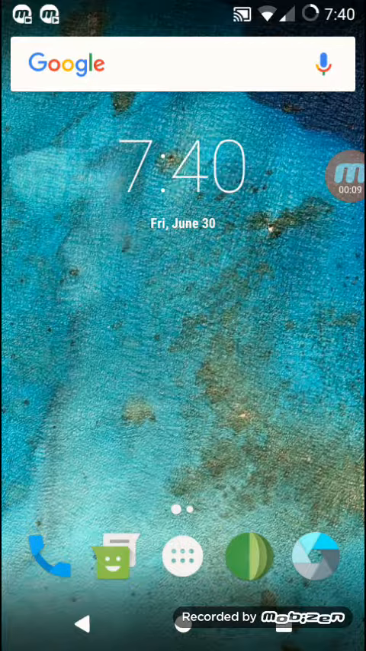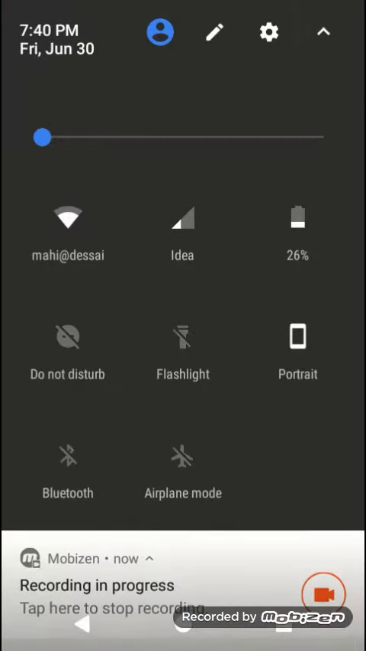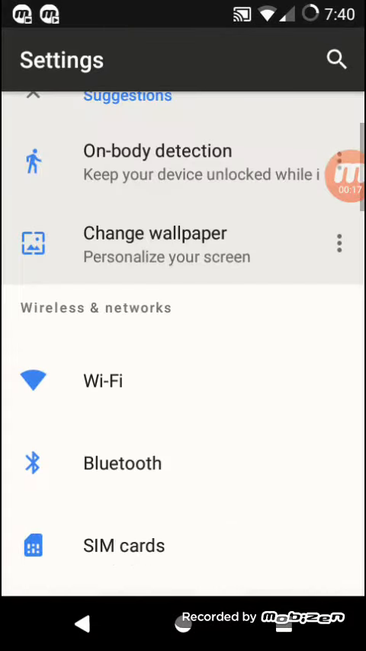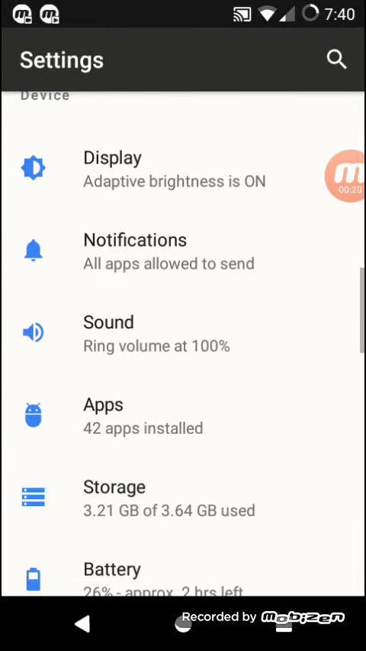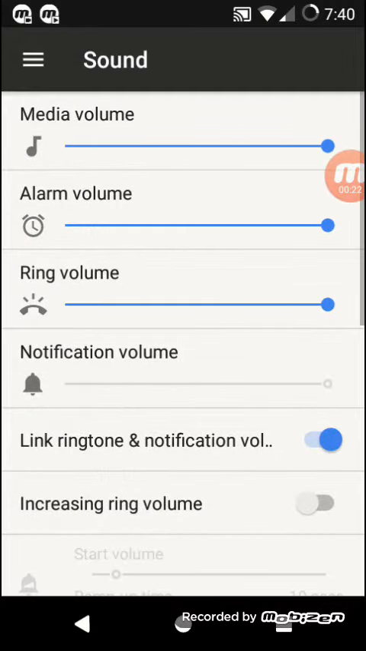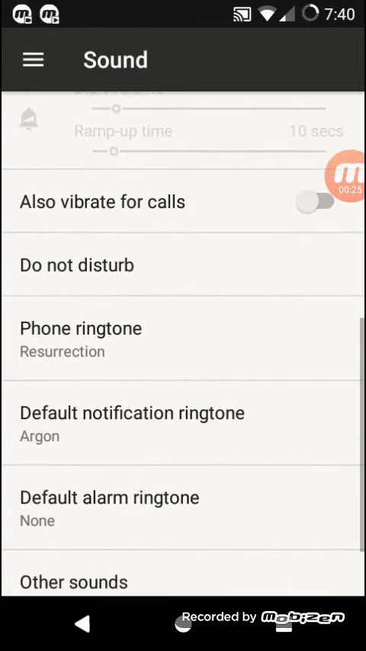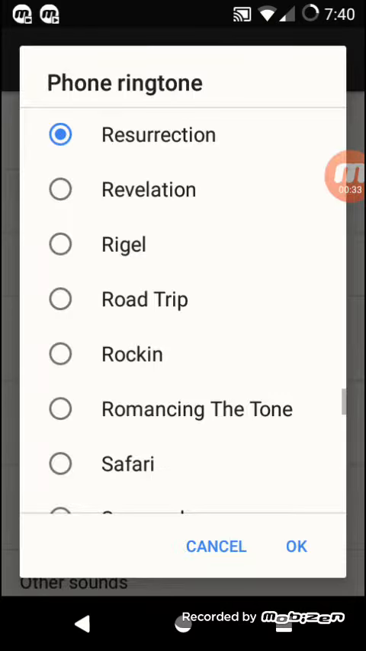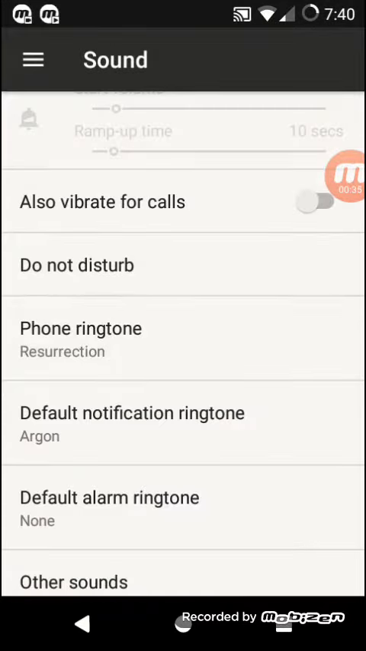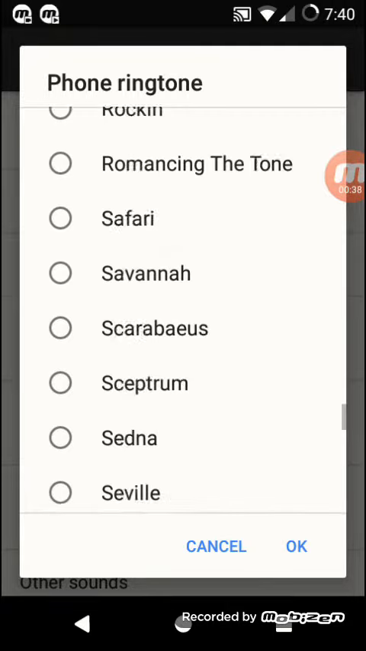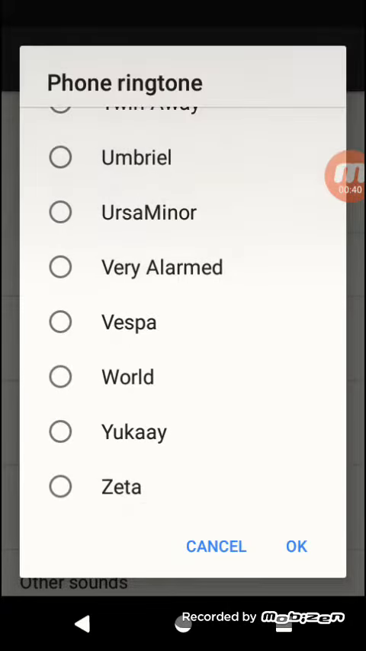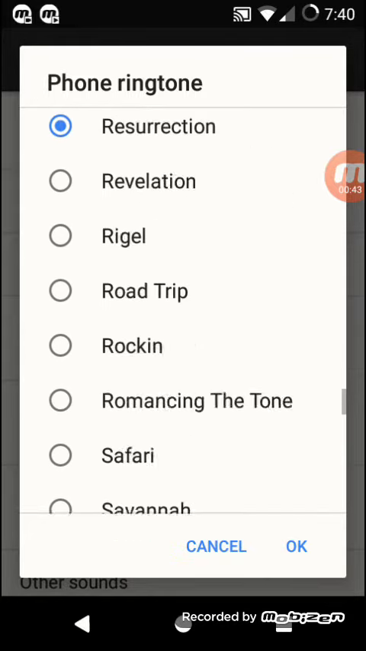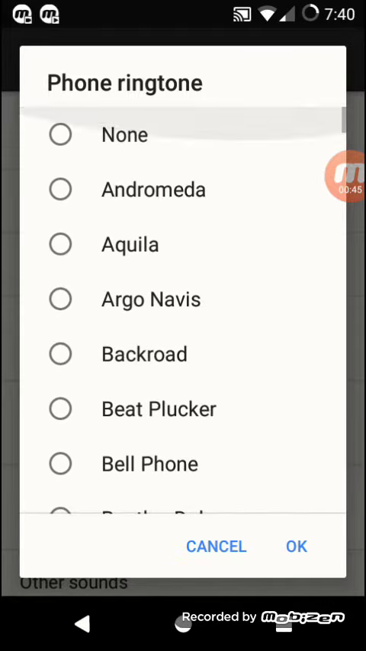Today I'm going to show you how you can put any soundtrack as your ringtone, like on usual Android One and Nexus devices. You might not find an option for putting your own phone ringtone. If you press phone ringtone, this will pop up and it will not ask you for any custom sound.